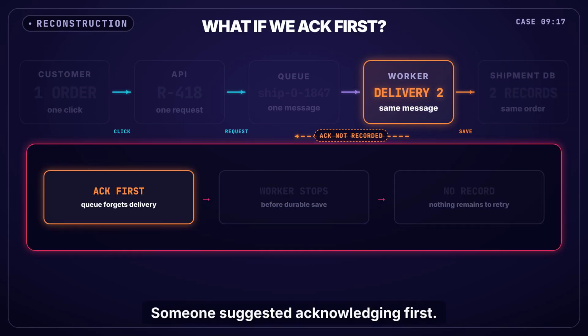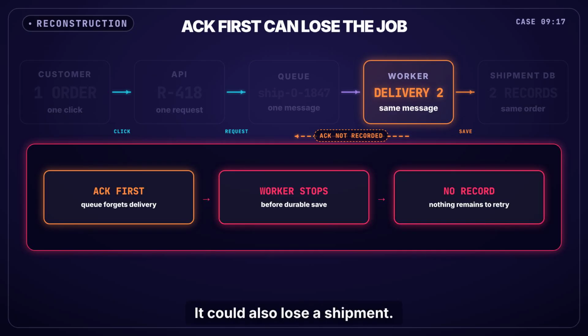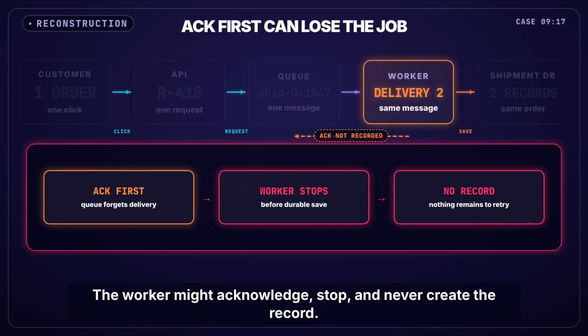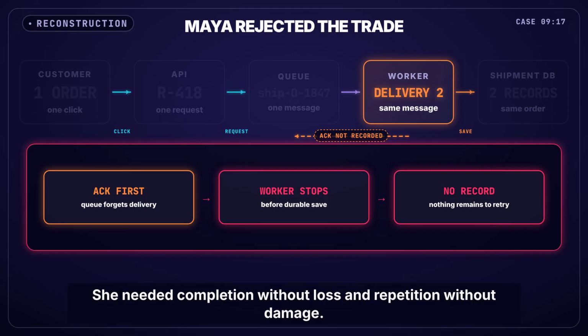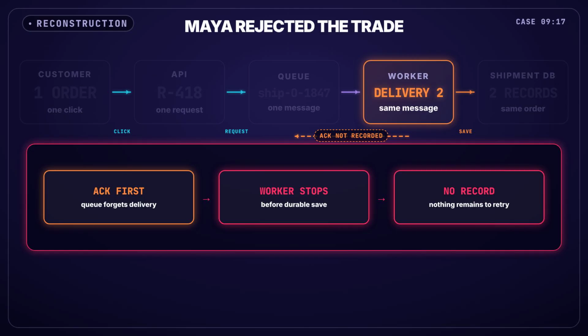Someone suggested acknowledging first. That would stop this redelivery. It could also lose a shipment. The worker might acknowledge, stop, and never create the record. No message would remain to retry it. Maya rejected that trait. She needed completion without loss and repetition without damage.